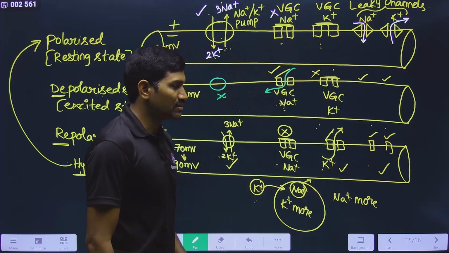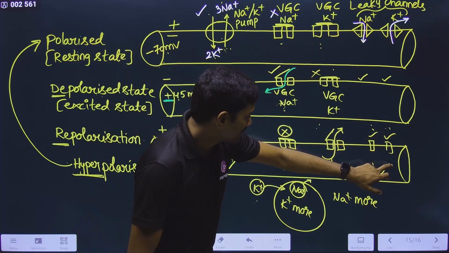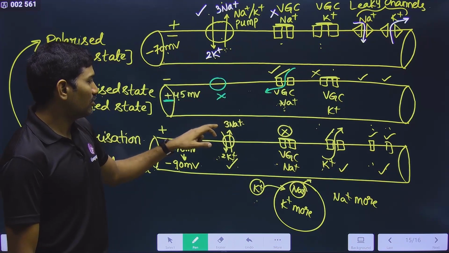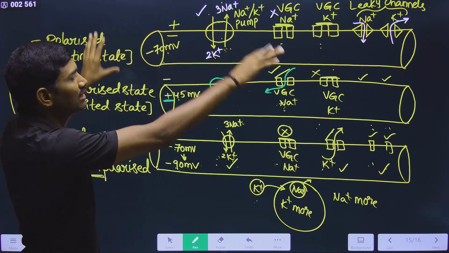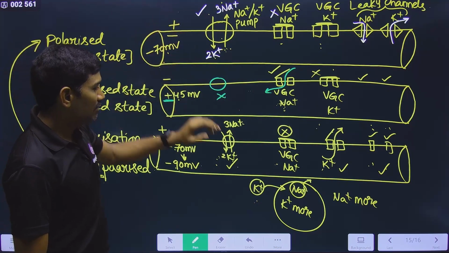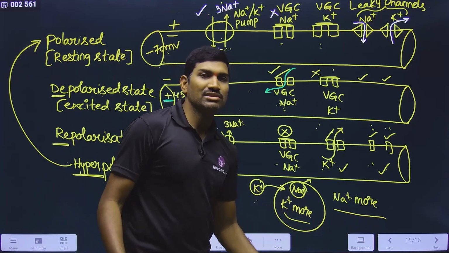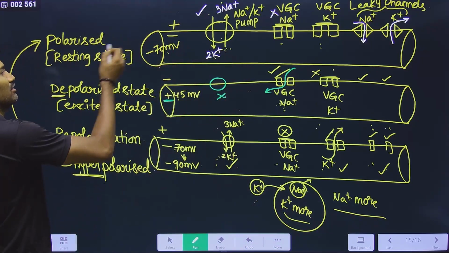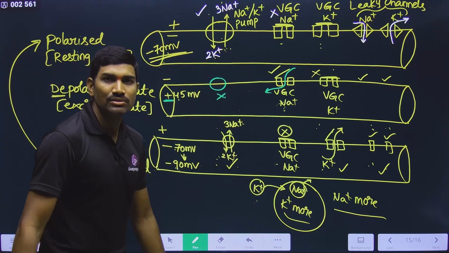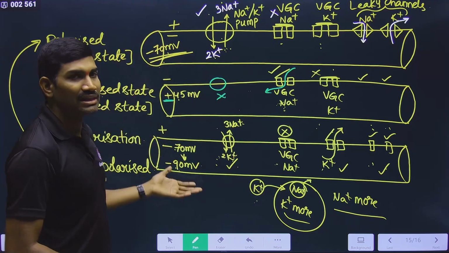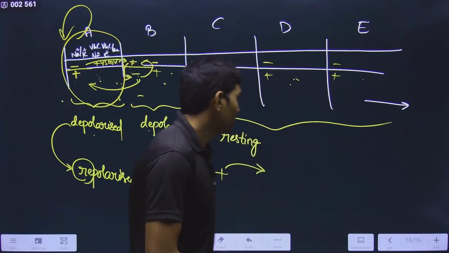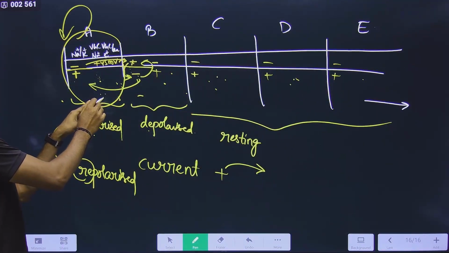So in this way, what happens? Na+ is going outside, K+ is coming inside. This is also Na+ going outside, K+ coming inside. So overall, what happens once again? Once again, it will become Na+ more outside, K+ more inside, so that now once again this value is coming back to minus 70 millivolts. So once again it is ready. Which is ready? This segment is ready.